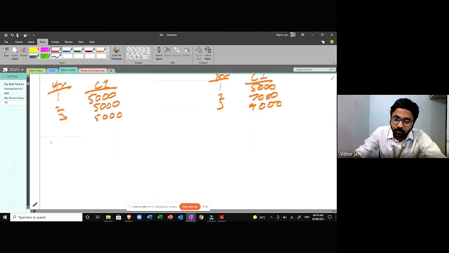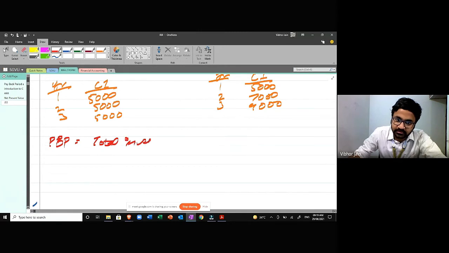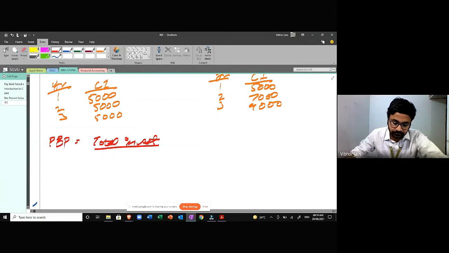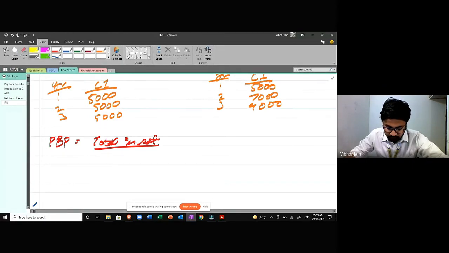The formula for payback period, in case of equal cash inflows, is total investment upon cash inflow.